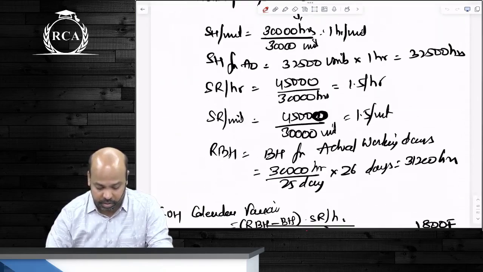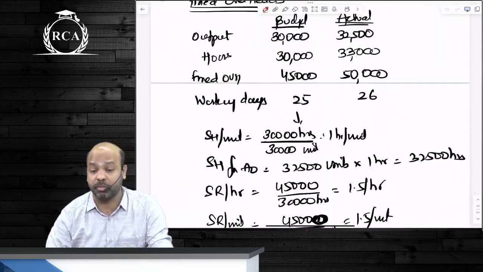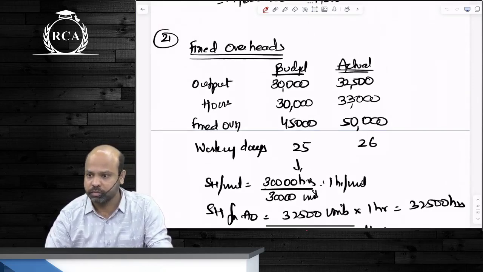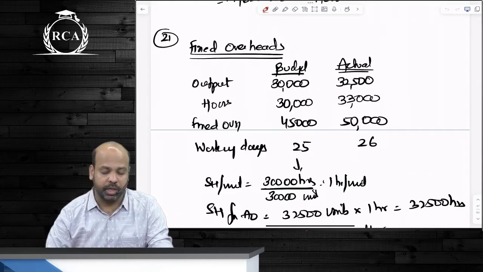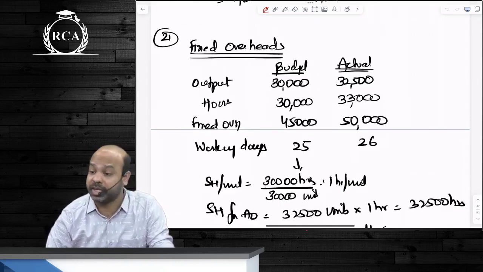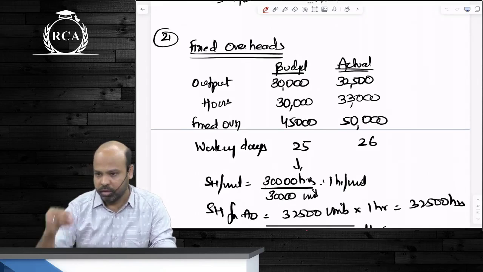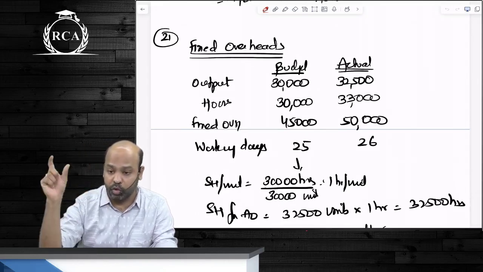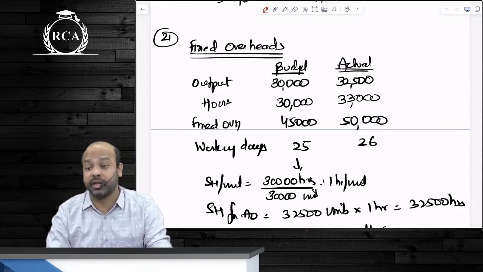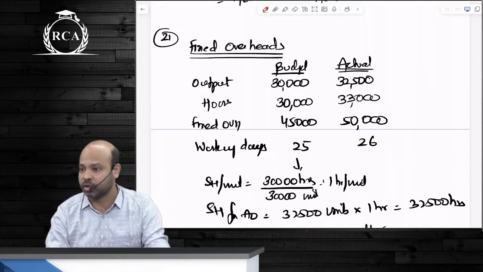After this, beta, what if fixed overhead variances are based on marginal costing? There will be no absorption as such, beta. That means there will be no volume variance. Only expenditure variance will arise. The thing called volume variance will not come at all. You will only have expenditure variance if it is based on marginal costing.